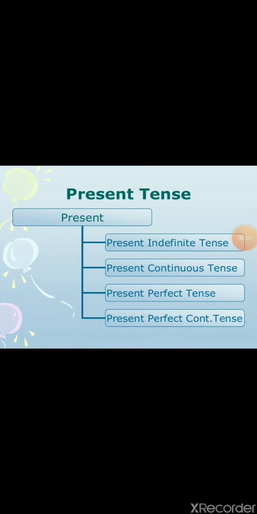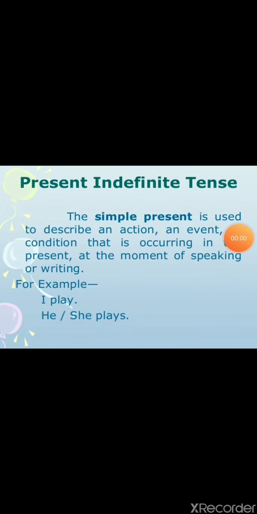Okay, let us start with the present tense first of all. Present tense, the base form and the four aspects: present indefinite tense, present continuous, present perfect continuous tense. So present indefinite tense here with definition and example. The simple present is used to describe an action, an event or condition that is occurring in the present at the moment of speaking or writing. For example, I play, I do, he plays, she plays.